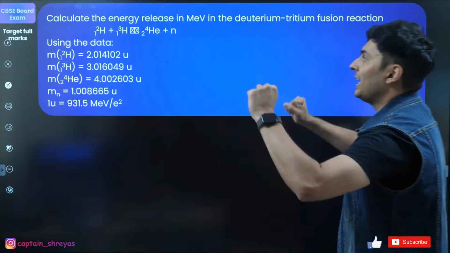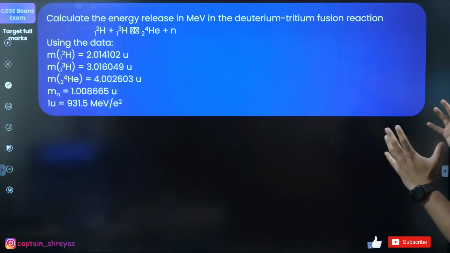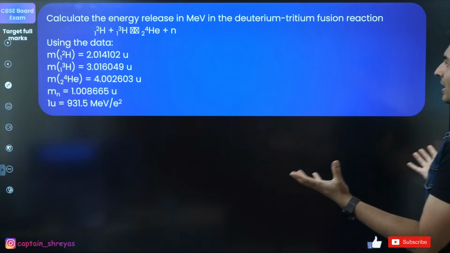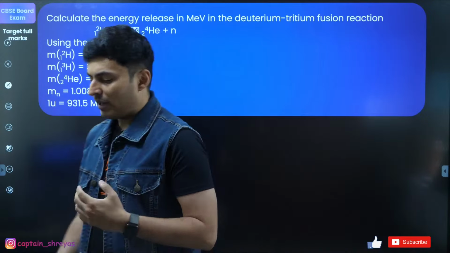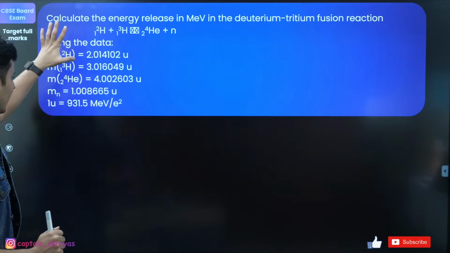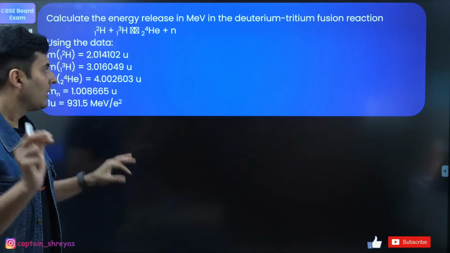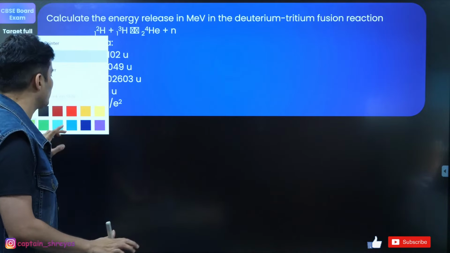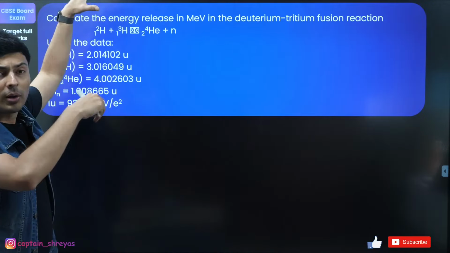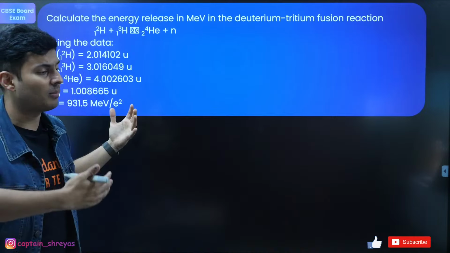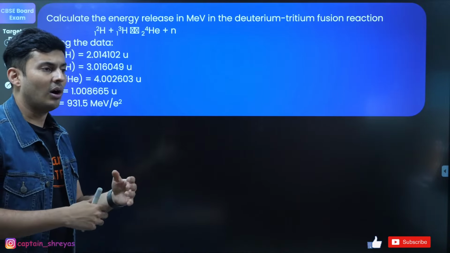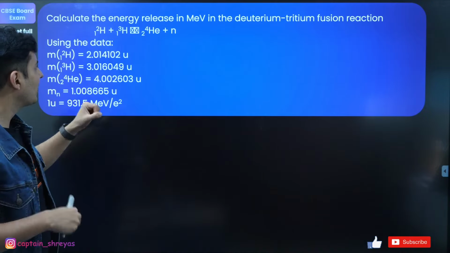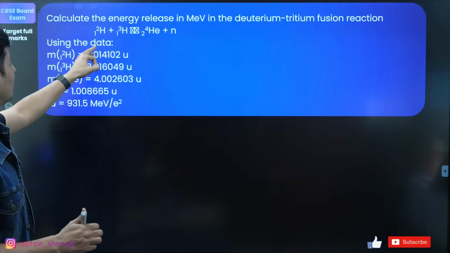Coming up on your screen, get ready for it. In this reaction, find the energy released in mega electron volt. Now, whenever these kinds of questions come, it's mainly calculative. How to start with the question, I'll explain. Calculations you can do on your own. That's not the scary part. The scary part, or what people do not remember, is whether it is product minus reactant, reactant minus product, or what should be multiplied with what number. Is this 2 important? Is this 3 important? People get confused over there. So observe over here.